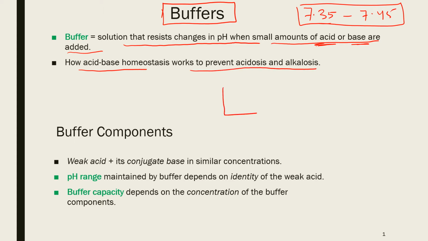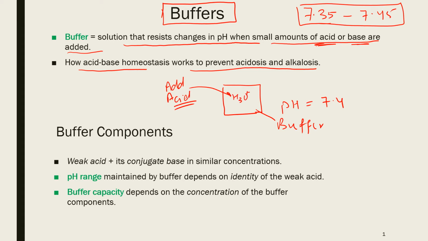So what it means is that because our blood plasma is a buffer and buffer pH remains constant, let's imagine in this case the pH is about 7.4. So if we add small amounts of acid, which means addition of hydronium ion, because it's a buffer, pH will not change. pH remains the same.